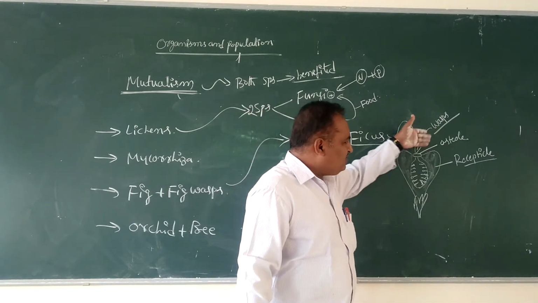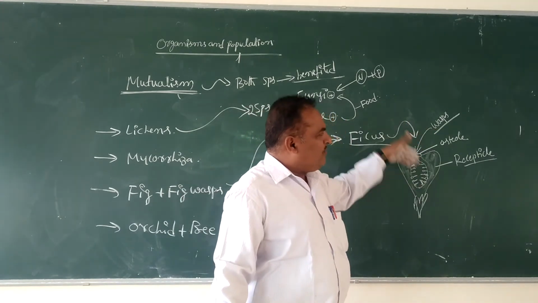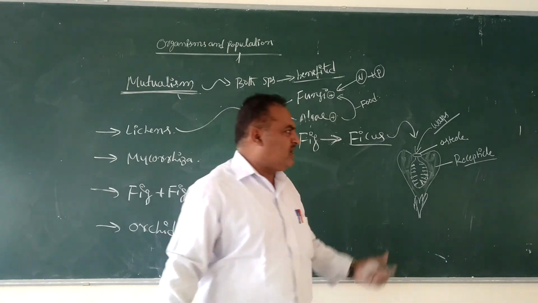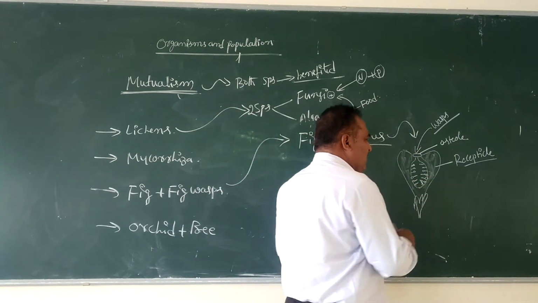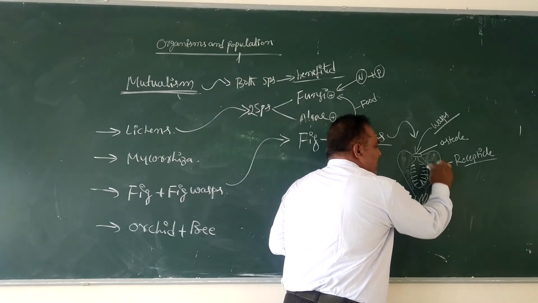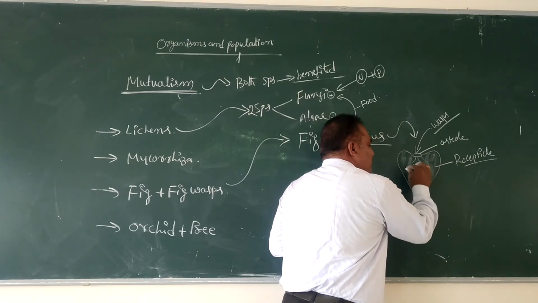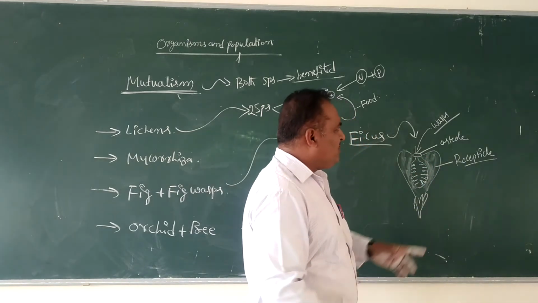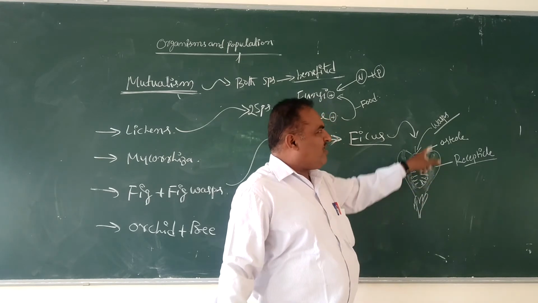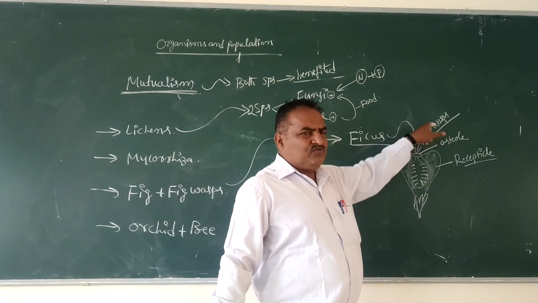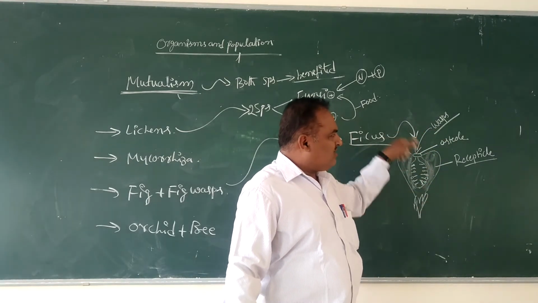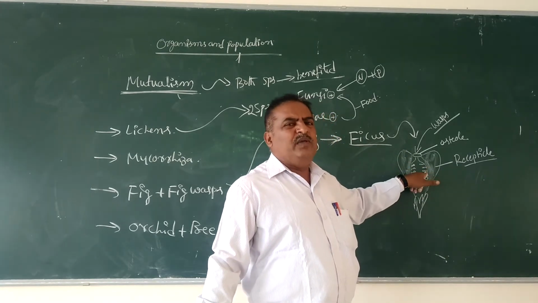The female wasps enter for the purpose of oviposition at the region of the receptacle, where there is the appearance of a fleshy part. On those fleshy parts, the wasps enter for the purpose of oviposition.